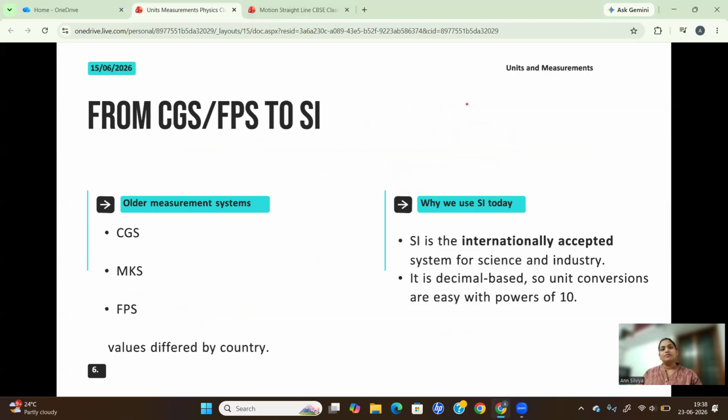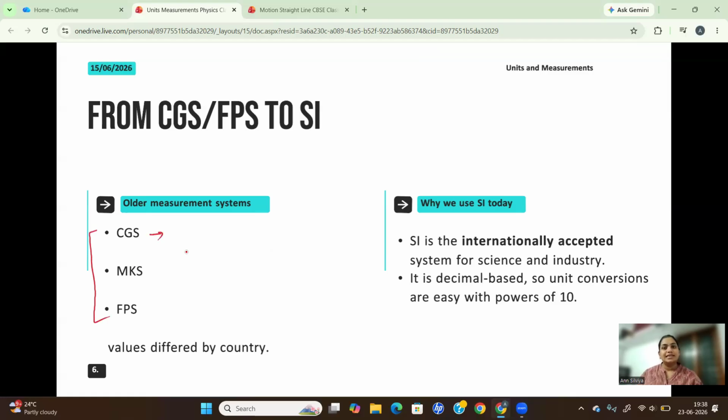For example, here in India, we usually measure mass in kilograms, but in the UK or European countries, they measure mass in pounds. And we usually measure length in kilometers or meters, but there they use feet. So different measurement systems are used in different countries. Such measurement systems are given here.